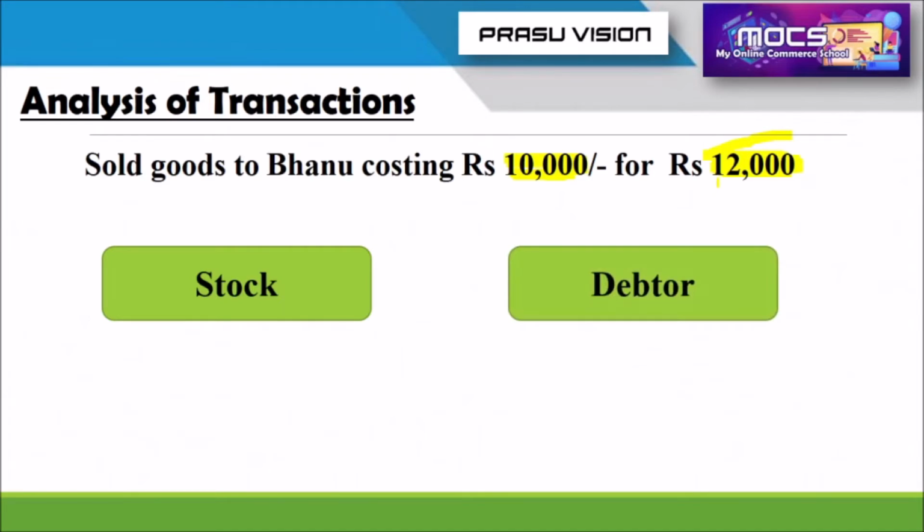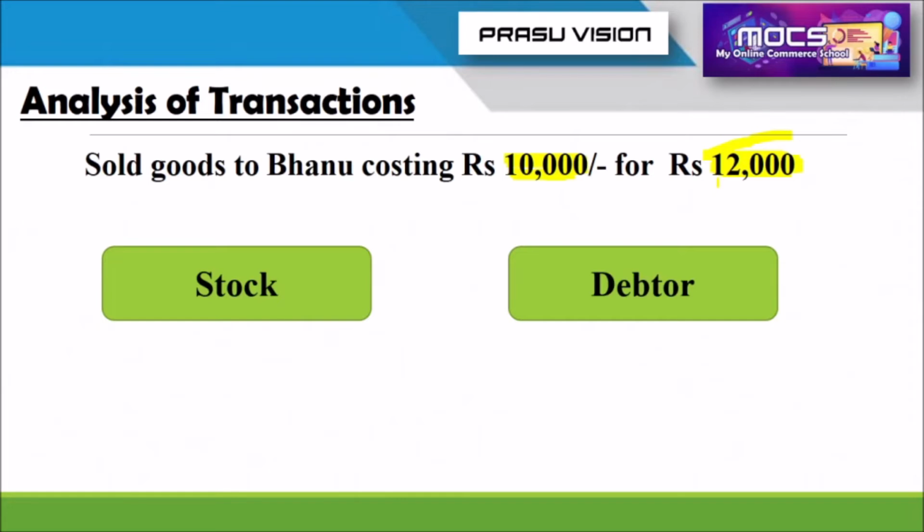And the next one is debtor. Why debtor? Because in this transaction, nothing is mentioned about payment of cash. It's only that goods were sold to Banu. You have to differentiate the cash transaction and credit transaction through these problems. So this transaction is an example of a credit transaction because the debtor's name is there. Debtor is a person who is purchasing product on credit. So Banu is the person who purchased on credit.